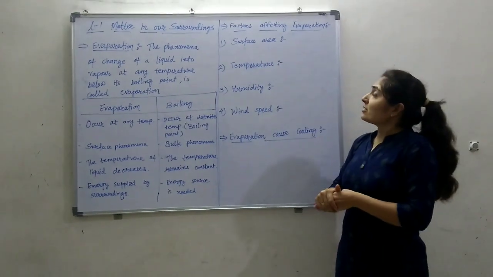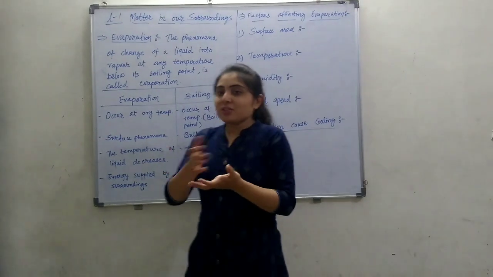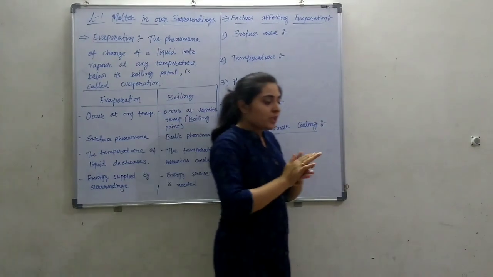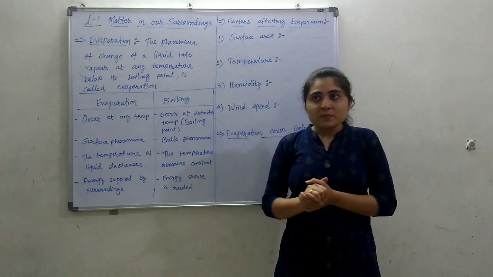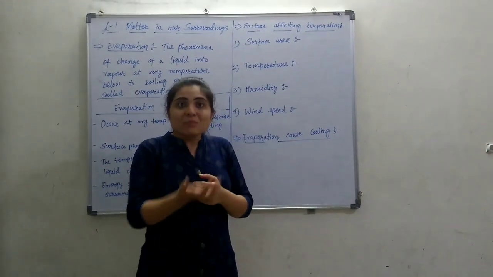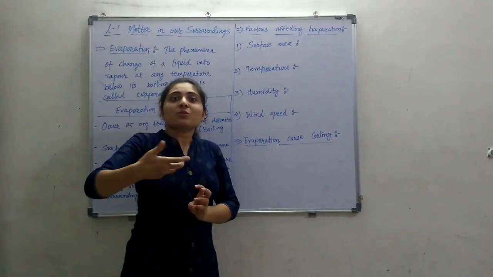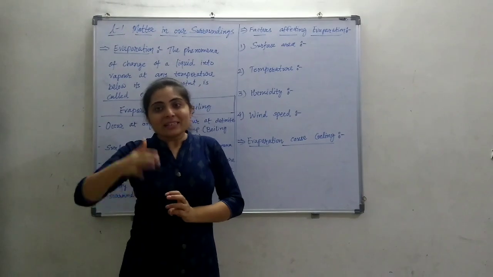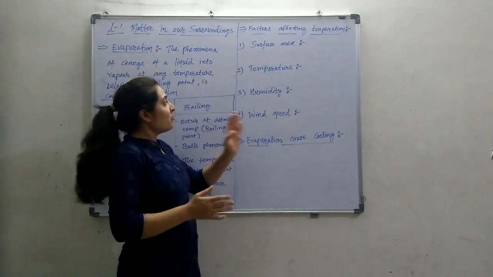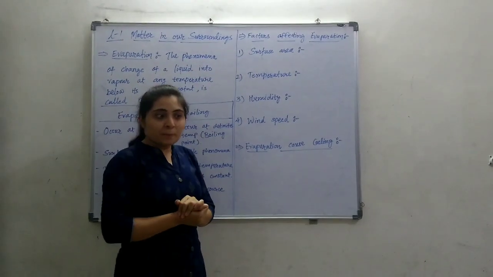Now what are the factors affecting evaporation? We can say it is a slow process, but the speed of evaporation can be increased and decreased by some factors. So when the evaporation process can be sped up, when it can be slowed down, that will be decided by these four factors. First one, surface area.